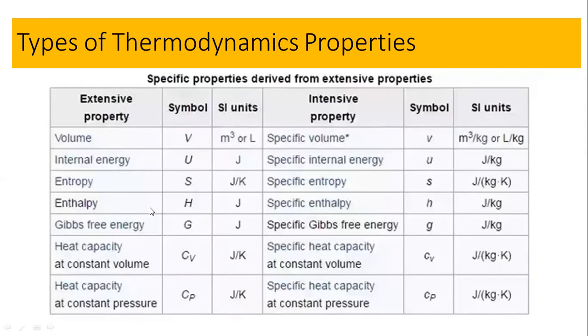Here, I am just going to define one of the terms. Let's suppose these are the terms: joule per Kelvin, heat capacity. But you might be confused over here because the joule per Kelvin is here, so it must be an intensive property. But the specific heat capacity or the specific energies are the intensive property.